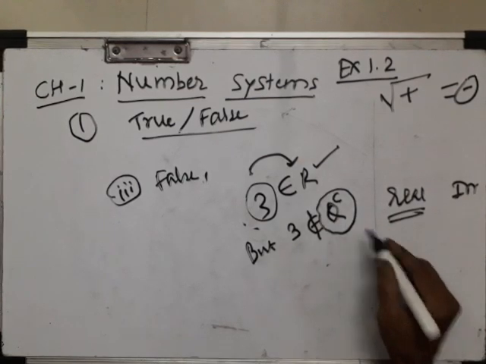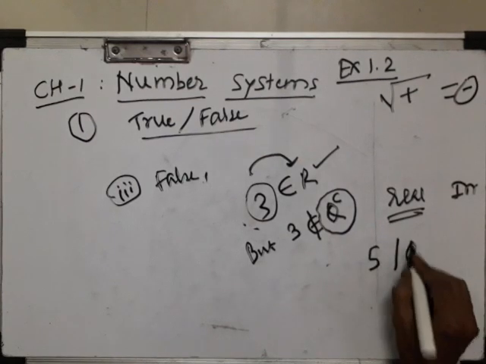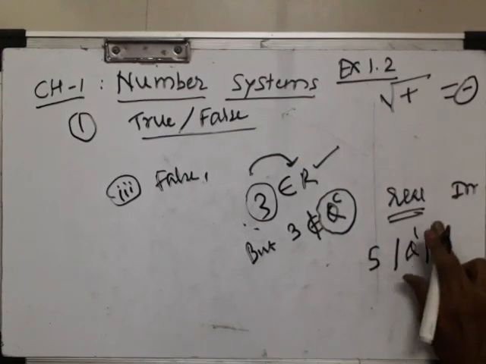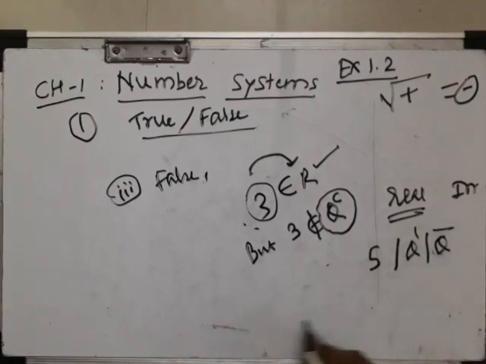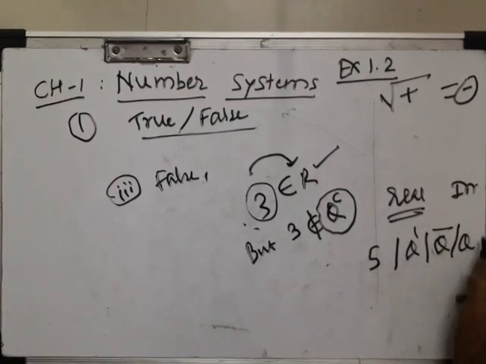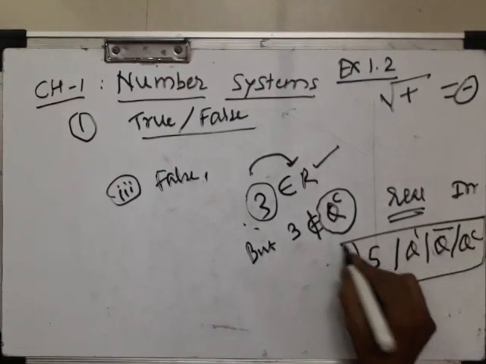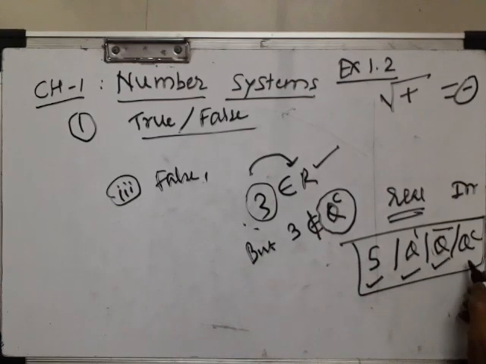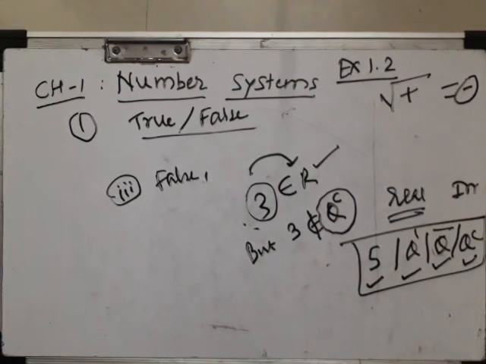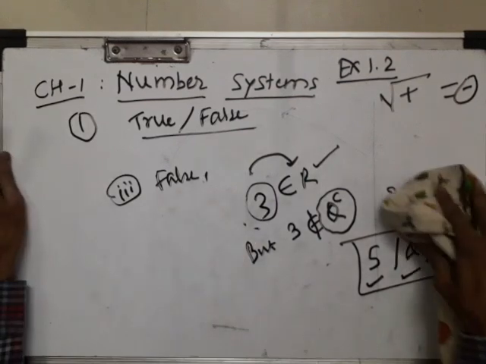तो irrational को QC से भी denote करते, S से भी denote करते, Q dash से भी करते और Q bar से भी denote करते irrational number. Irrational numbers can be represented either by S or this Q dash or Q bar or QC. It is the complement set of rational numbers. Got it? That's why it is a false statement.